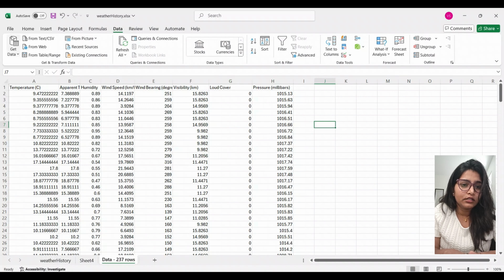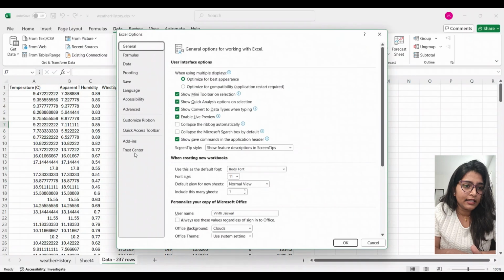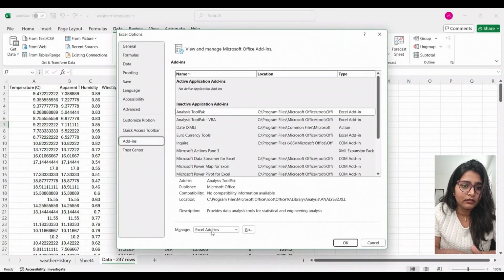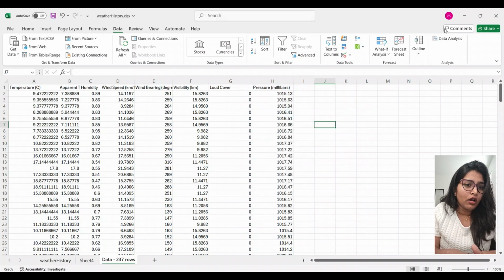So to do this, go to the File option and Add-ins, select the Analysis ToolPak and click Go. Check the box next to the Analysis ToolPak and click OK, and you should now see the Data Analysis option in the Data tab.